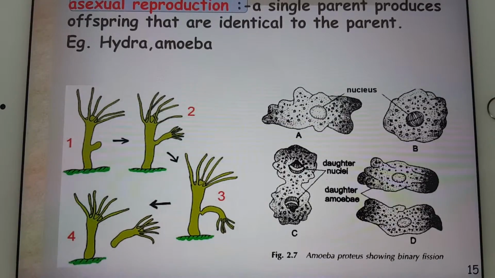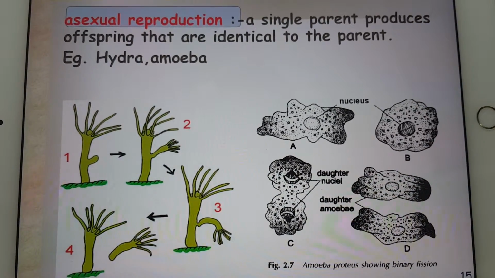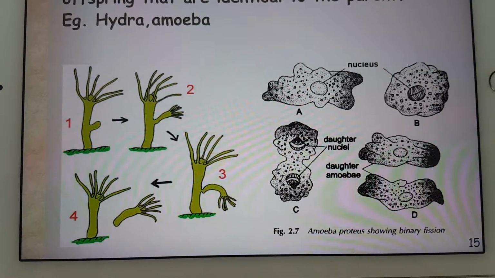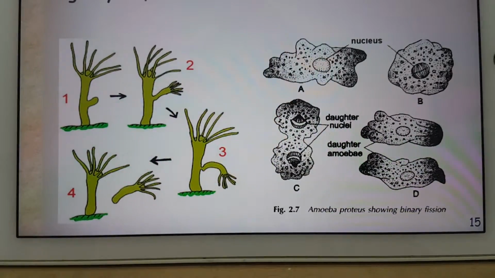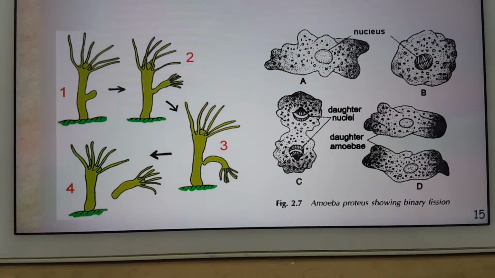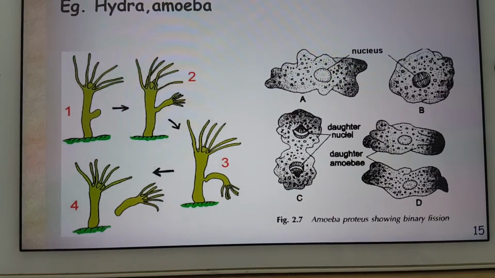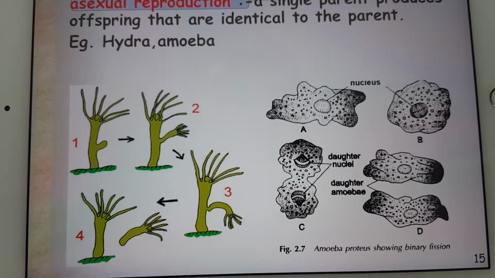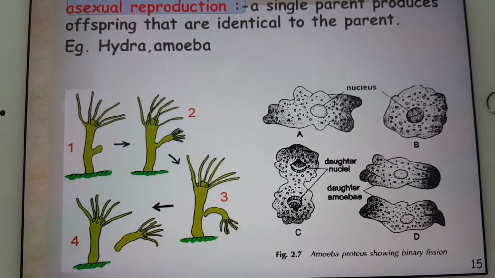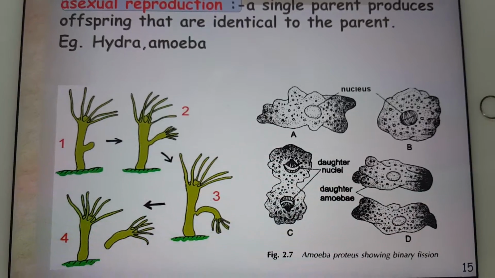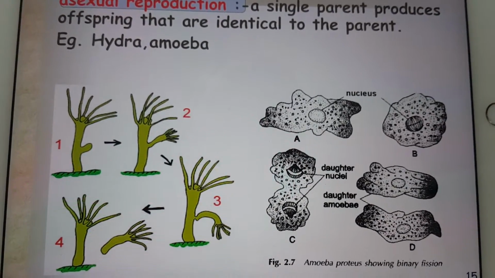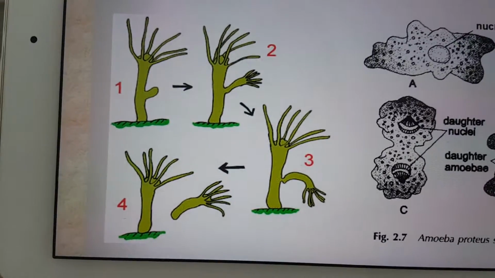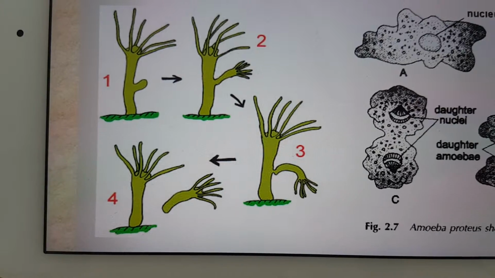But asexual reproduction, like Hydra, like bacterium or bacteria or amoeba, all these organisms use the second way, asexual reproduction. Why? Because they don't need a second parent. Using only one single parent, they can produce more offspring. But all these offspring are identical. They are the same. For example, in this figure, you can see clearly how the